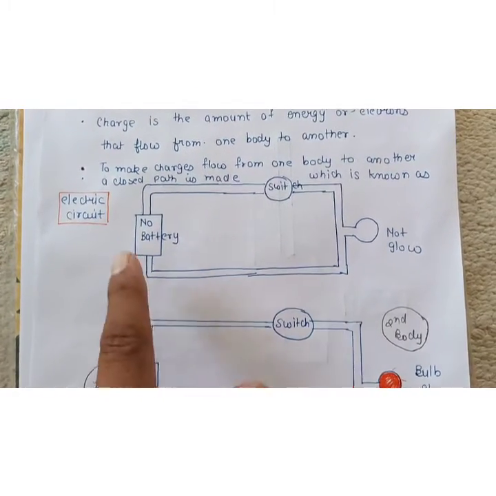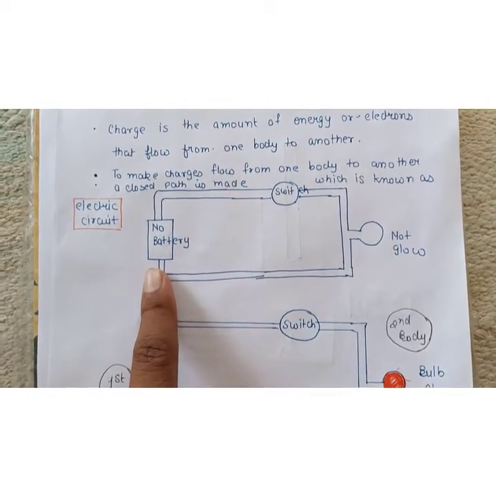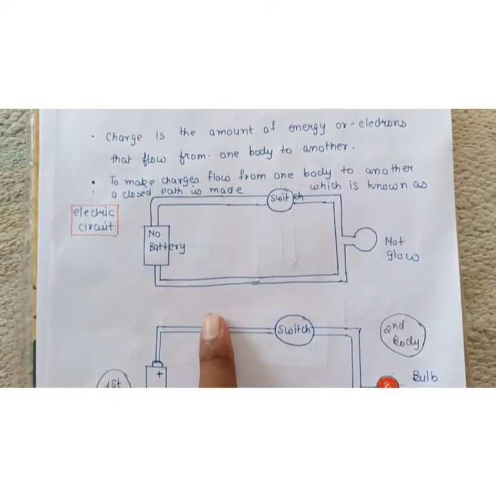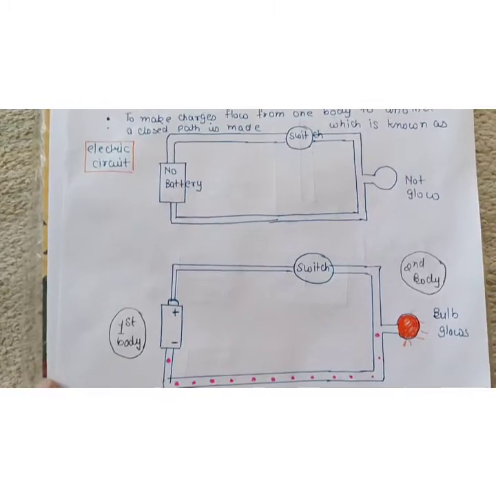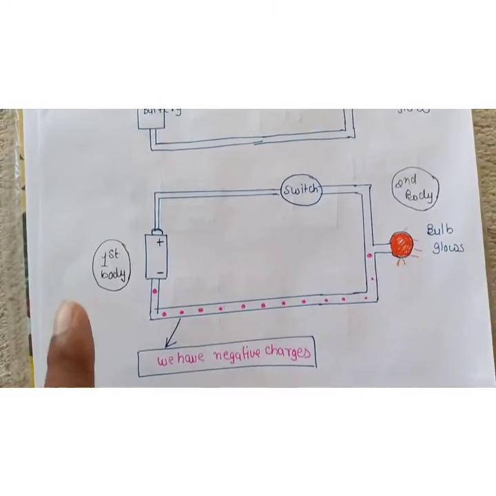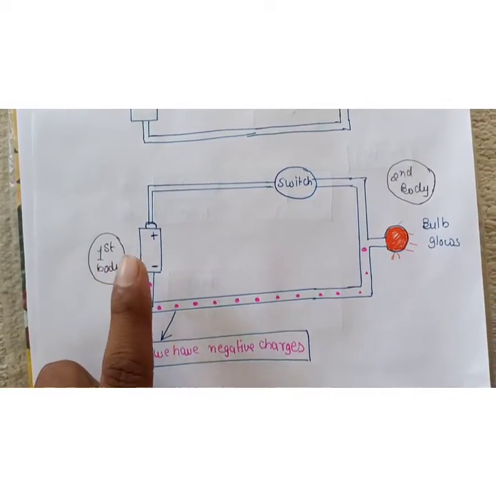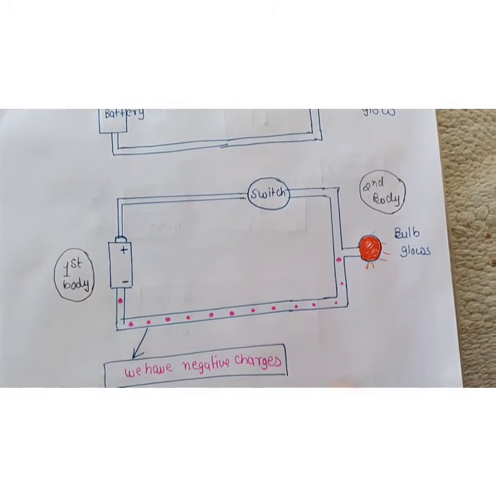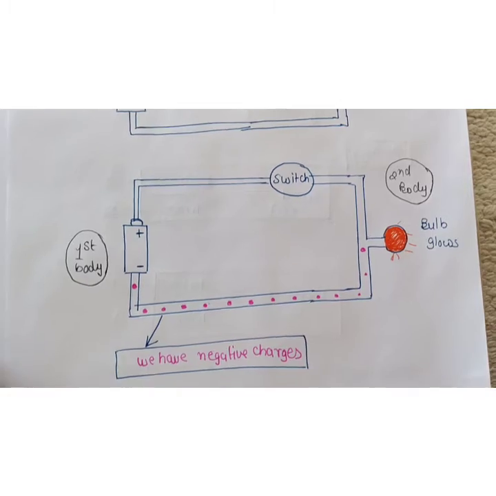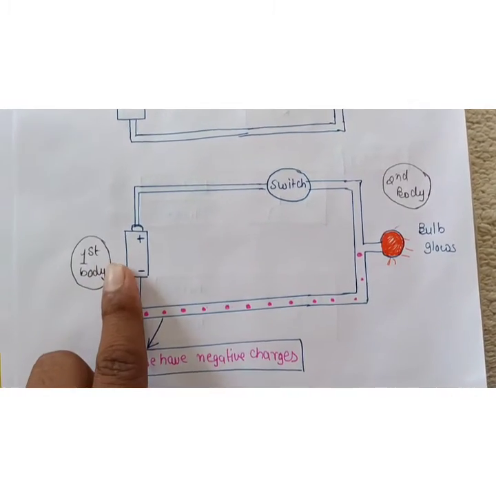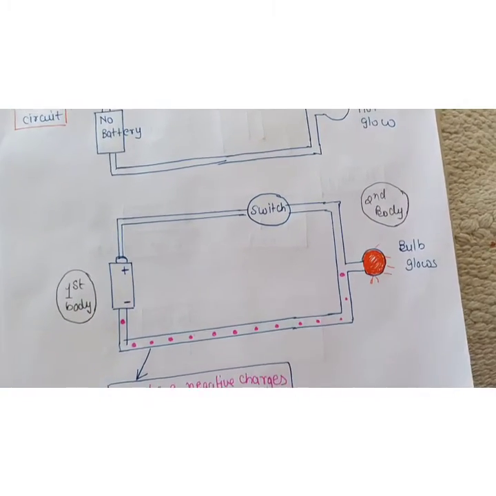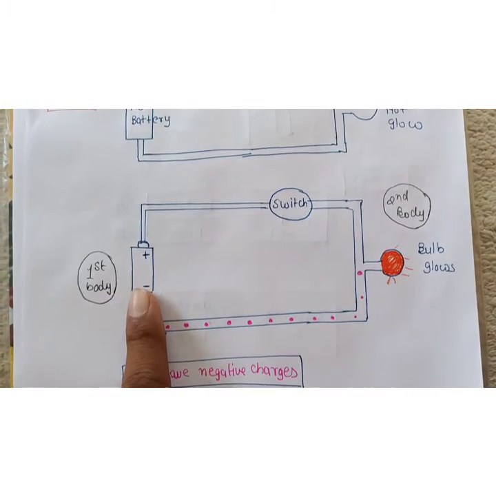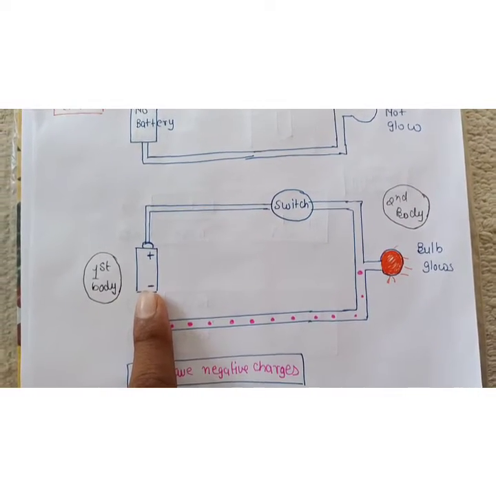Here you can see this is a closed path, which is used for flowing current. As I have already told you, we require two bodies. This battery is the first body and this is the second body, and we have to flow charges from one body to another. This device is called a battery.